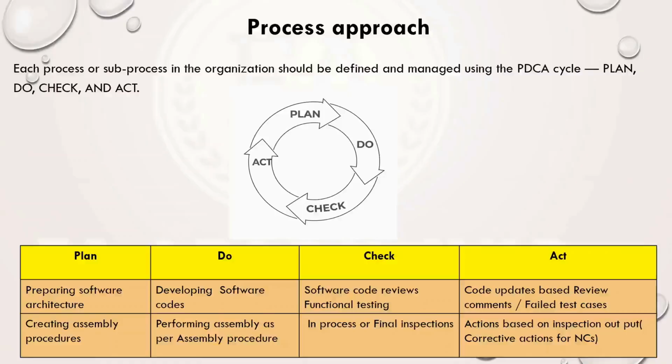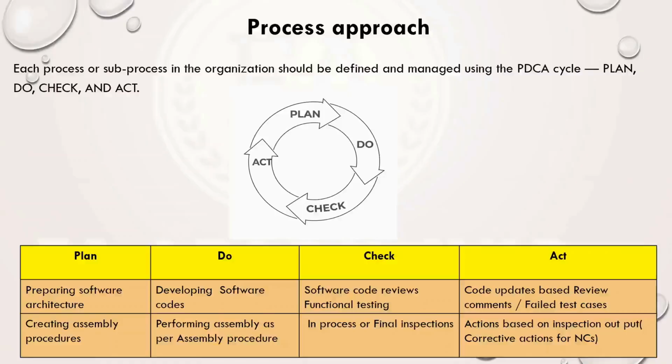For example, consider the table. Just have a look at this table, the first one. Consider a software development organization. What is their plan activity? Preparing the software architecture. They have to prepare the architecture of the software and write the algorithm for it. Up to that, plan is done. What is do? They have to write the code, develop the software code.